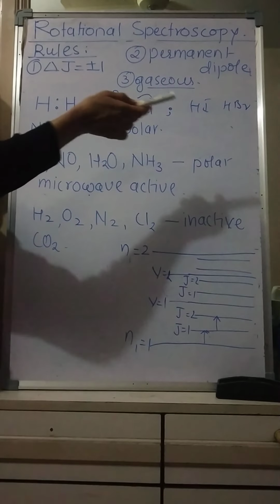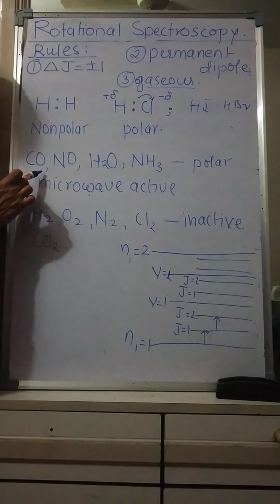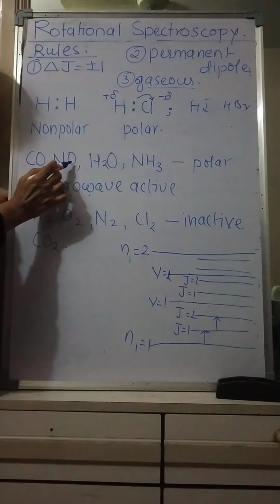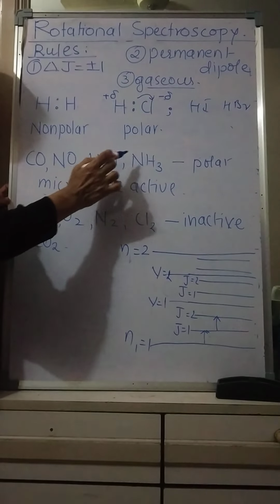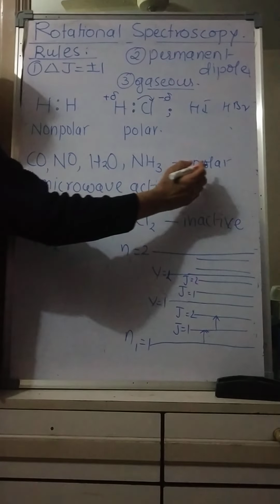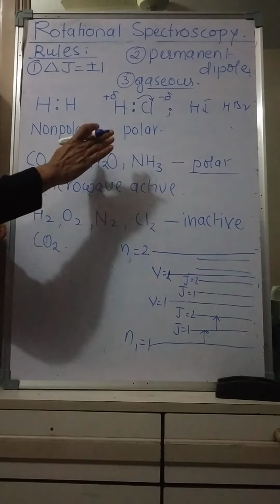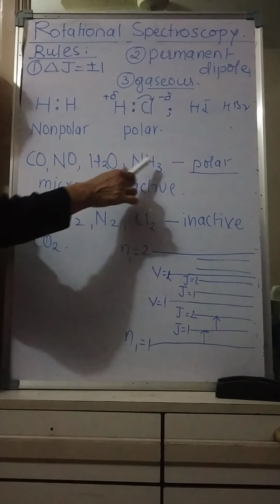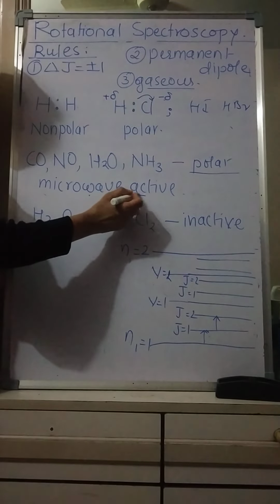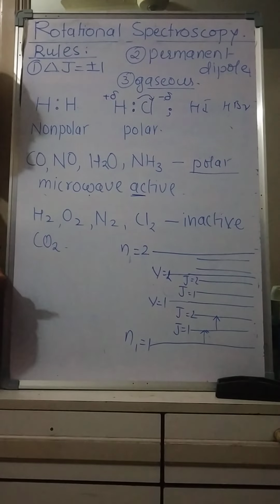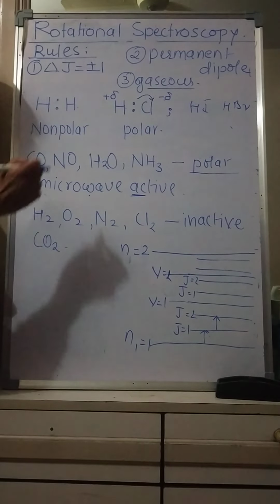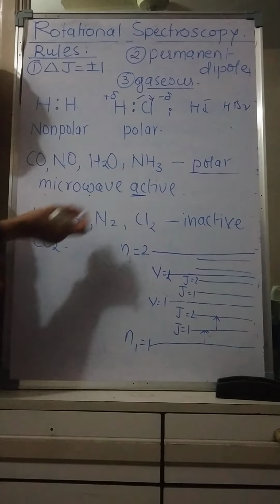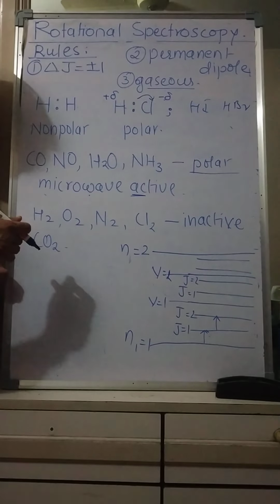Some more examples are CO, carbon monoxide, and NO. In this also there is oxygen, more electronegative, and here also more electronegative. Therefore all these molecules are polar molecules, and such molecules are able to give rotational spectra. Therefore such molecules are also called microwave active molecules. Active molecule means those which are able to give microwave spectra. Such a question is always asked: name the molecule which will be microwave active, which will be microwave inactive.